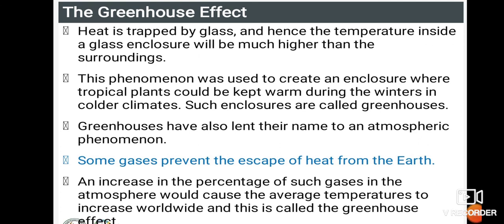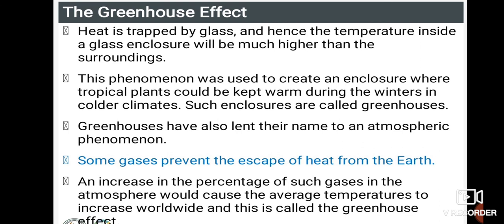Heat is trapped by glass, and hence the temperature inside a glass enclosure will be much higher than the surroundings. This phenomenon was used to create an enclosure where tropical plants could be kept warm during the winters in colder climates. Such enclosures are called greenhouses. The greenhouses have also lent their name to an atmospheric phenomenon. You might have heard more about global warming. This is mainly because of the greenhouse effect. Some gases prevent the escape of heat from the earth.